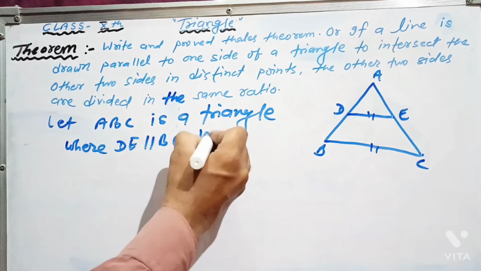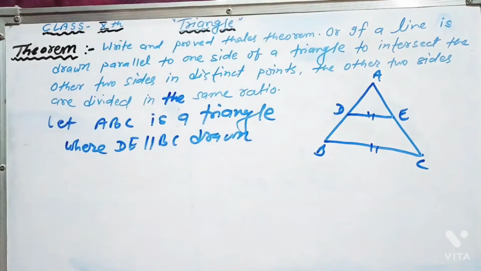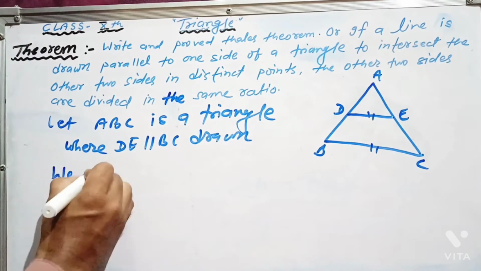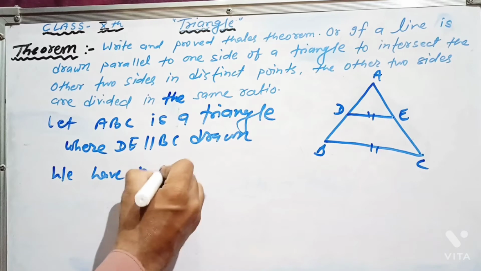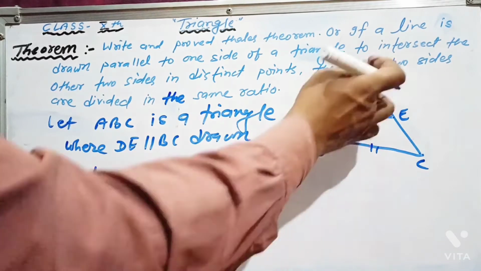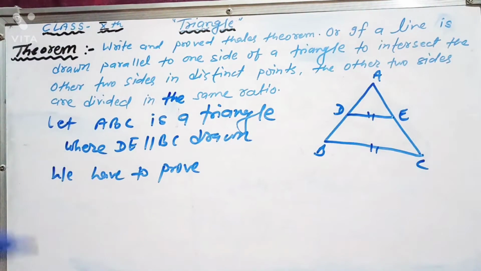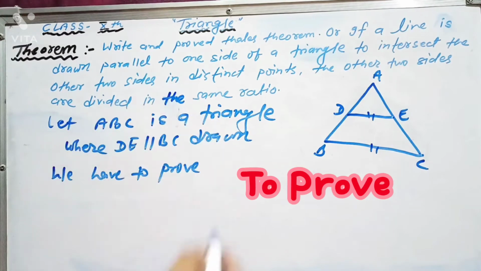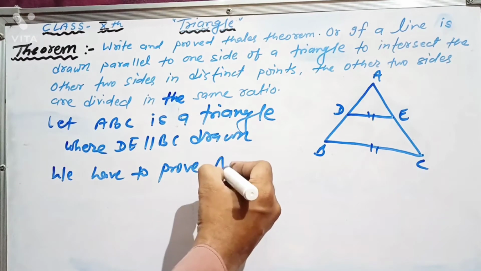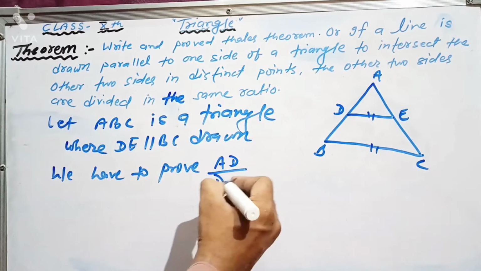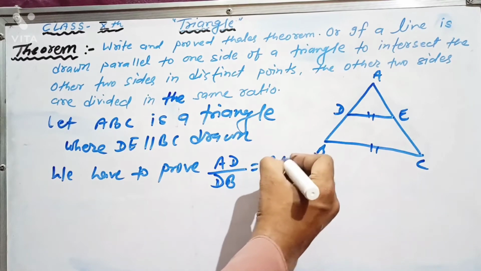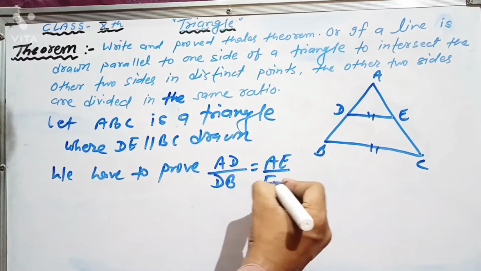We have to prove that DE divides AB and AC in the same ratio. So we have to prove that AD by DB is equal to AE by EC.